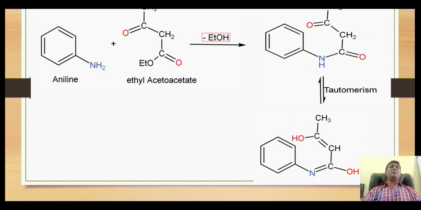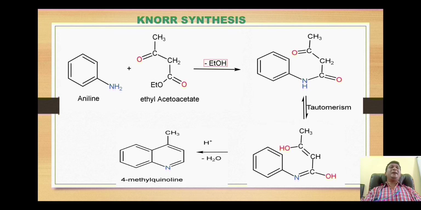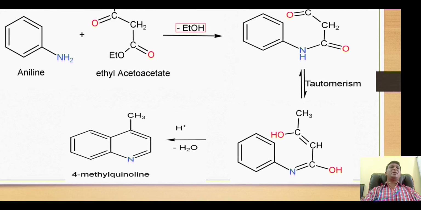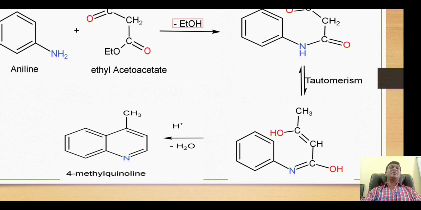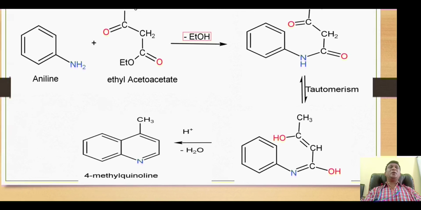This hydroxy compound then is reacted with acid. The proton goes onto the hydroxyl group over here, so a water molecule will be released out. The proton is migrated over this hydroxyl group, which is on the second position, so from there also we will get the release of a water molecule. The carbocation generated over here will attack onto this carbon to give the cyclized product, and in this way we will get formation of this 4-methyl quinoline.